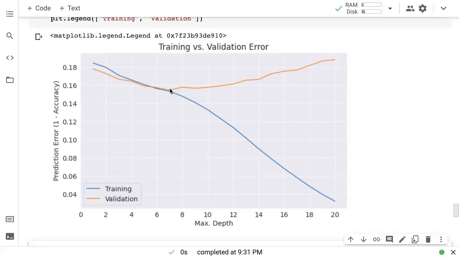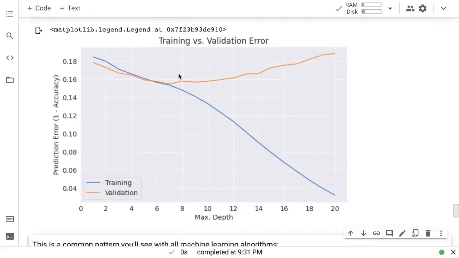So up to a certain point, it helps to add more complexity or more power within your model, right? It helps to make your model bigger. But after a certain point, once your model's capacity gets large enough, it starts to just focus on memorizing the training data, and it stops generalizing. So at this point, you see it gets better and better at the training data, and it gets worse and worse at the validation data. And this is the scenario that is known as overfitting.